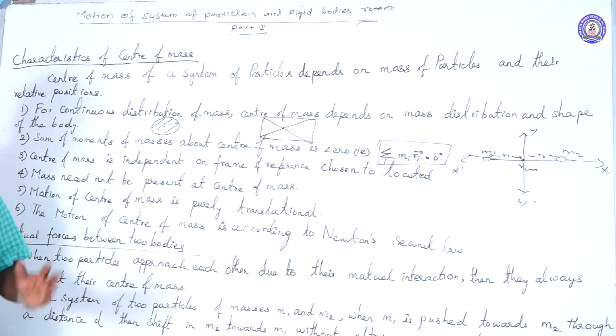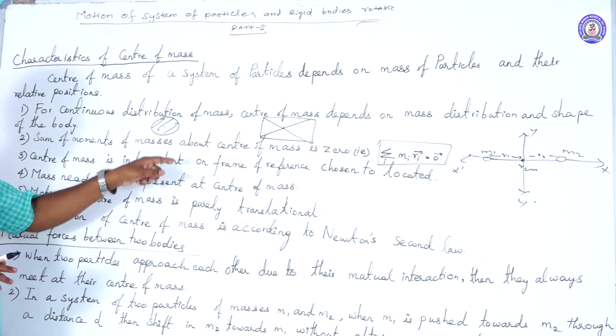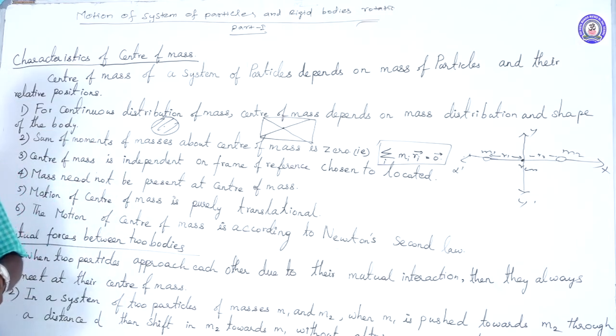Next one is, the system may be in an inertial frame or non-inertial frame. Whatever may be there, the center of mass of the system does not change. That's why center of mass is independent of the frame of reference chosen to locate it. If you place the object in an inertial frame or non-inertial frame, center of mass does not change. Okay. Next, the total mass need not be placed at the center. It may be distributed at a certain distance. That's why the mass need not be present at the center of mass.